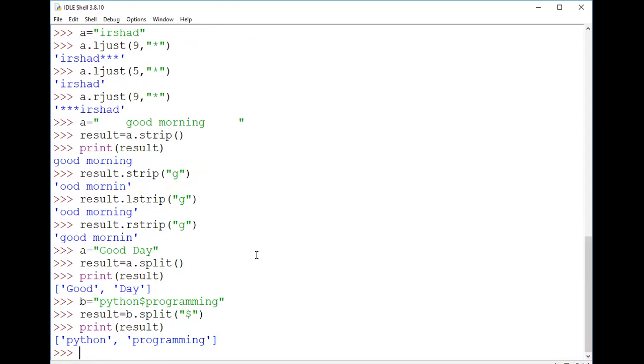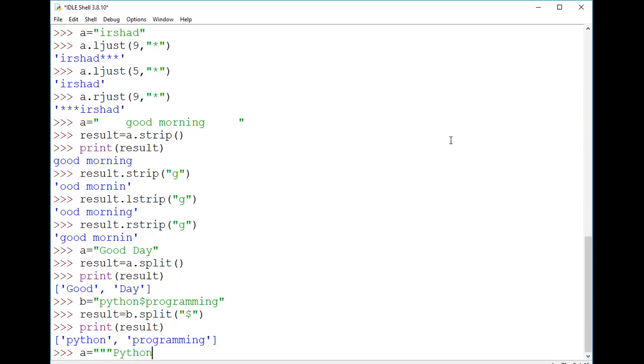Apart from the split, this is just for a single line, like "good day", which is a string of a single line. What if we have multi-line strings? For example, here, if I want to take a multi-line string, I'm using 3 double quotes for multi-line strings.